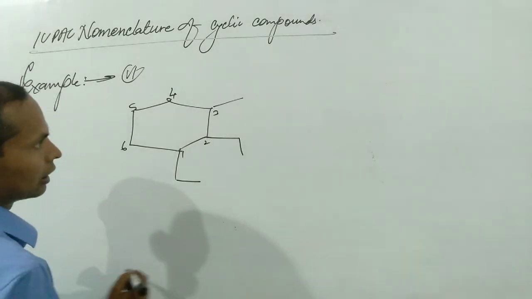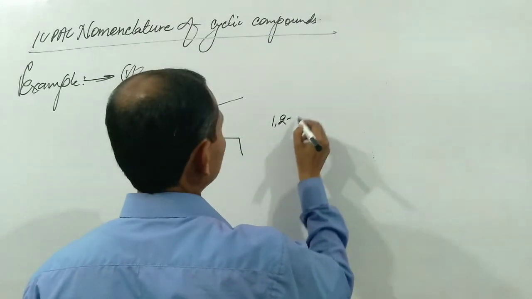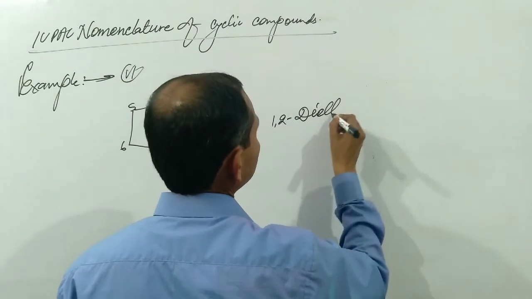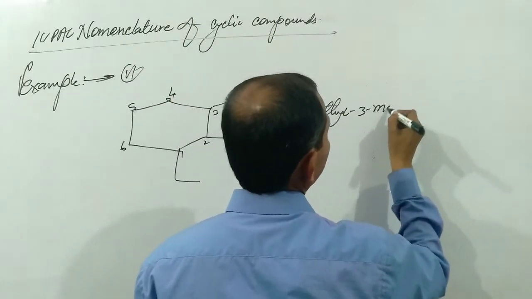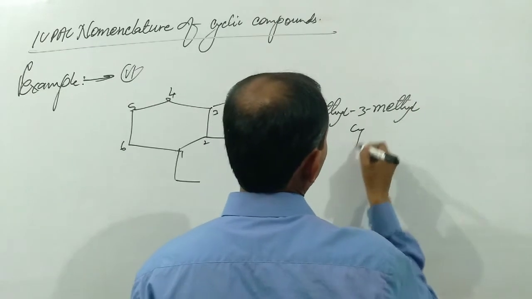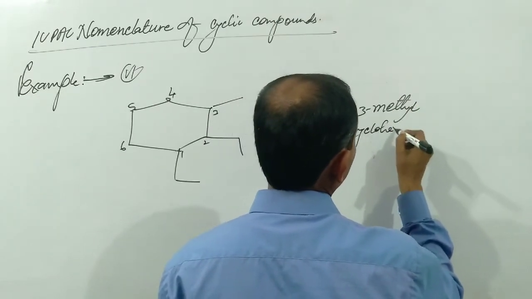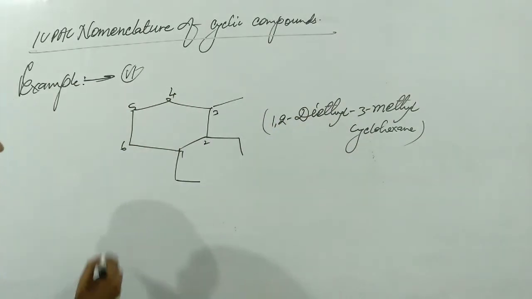We can write the name of such a compound as 1,2-diethyl-3-methylcyclohexane. This is the name of such a compound.